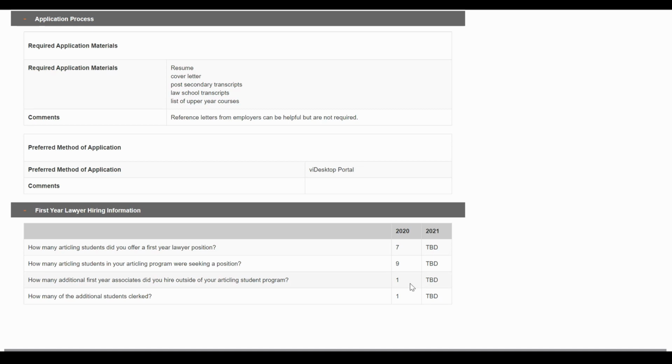This number usually shows that the firm had a need that it had not anticipated, or that the articling students that were up for the first-year associate position had indicated areas that did not align with the firm's needs. So this means that the firm staffed different practice needs based on the number of students that they had already working for them, and the fact that more students were in the pool means that either the interest was not there to pursue those areas, or in the worst case scenario that the firm didn't want to hire back those students for different reasons. You can see, for example, that one of the students that wasn't hired back, it was out of choice because that student decided to go on and pursue a clerkship.